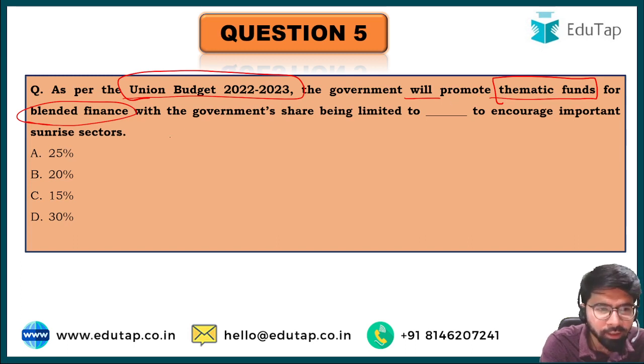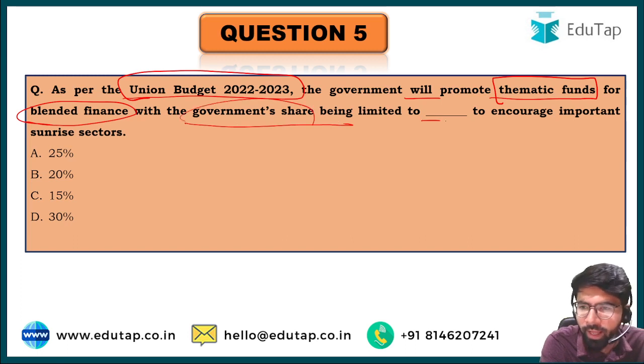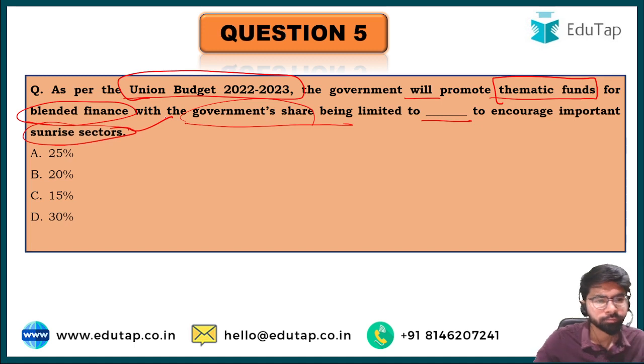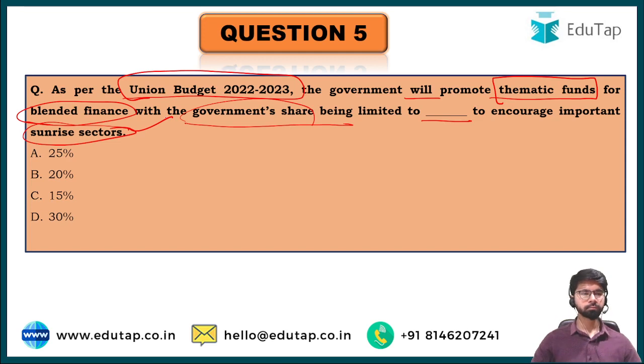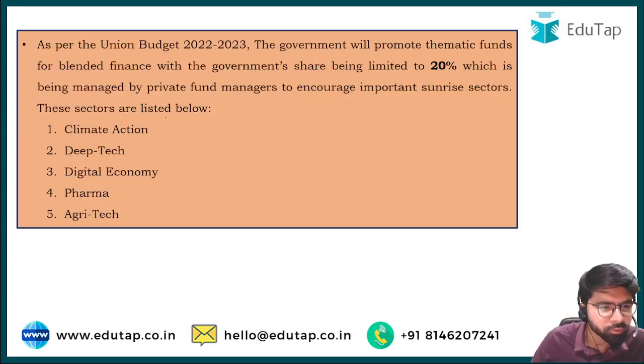The government will promote thematic funds for blended finance with the government's share being limited to dash percent to encourage important sunrise sectors. And the options are, friends, option A is 25%, option B is 10%, option C is 15%, and option D is 30%. And friends, the right answer here is option B, that is 20%.